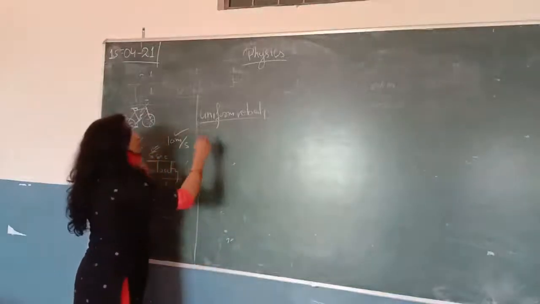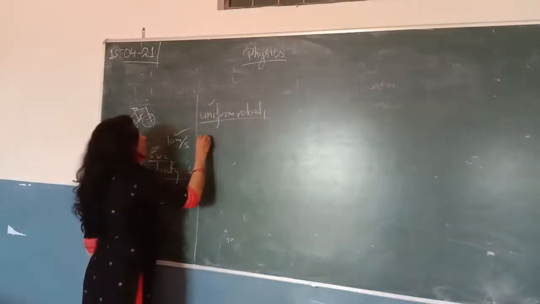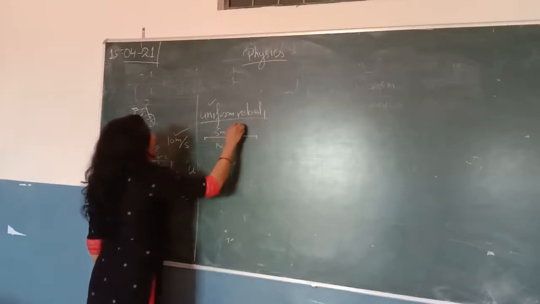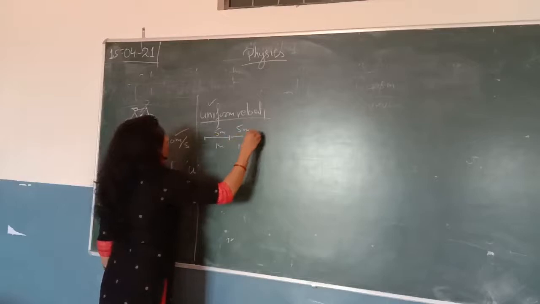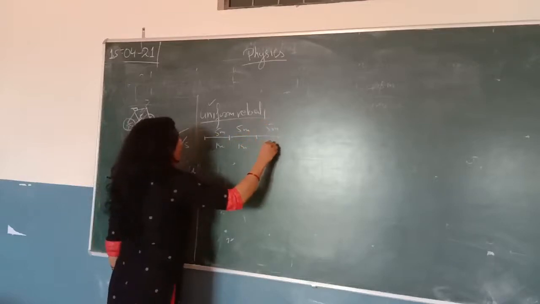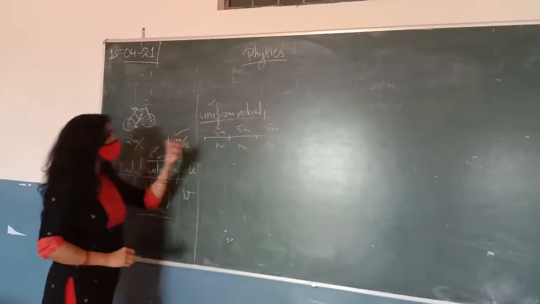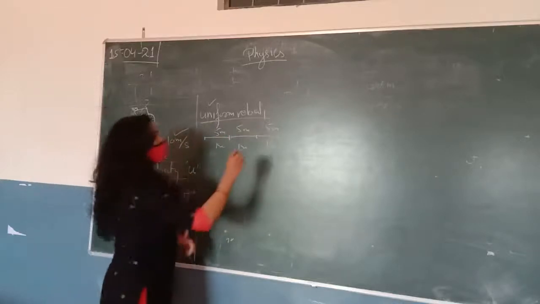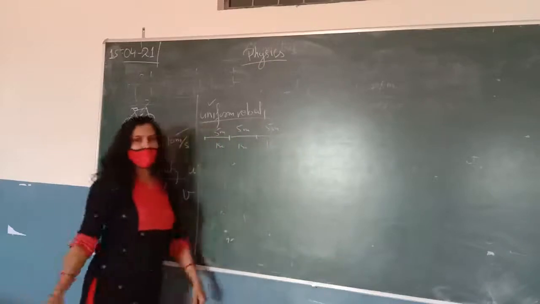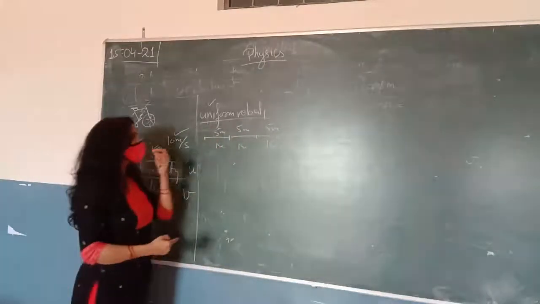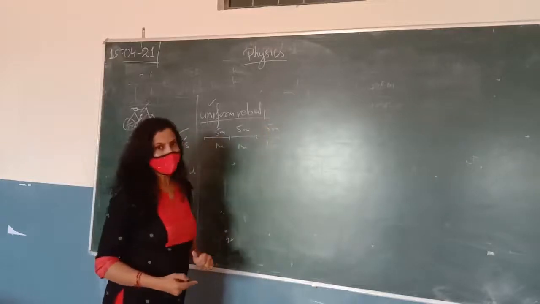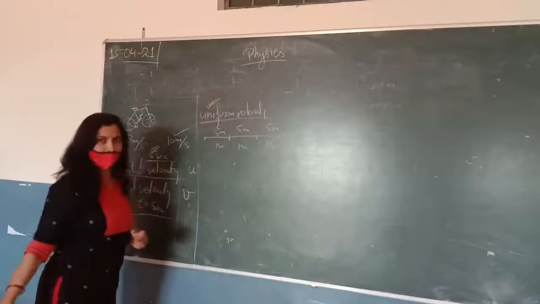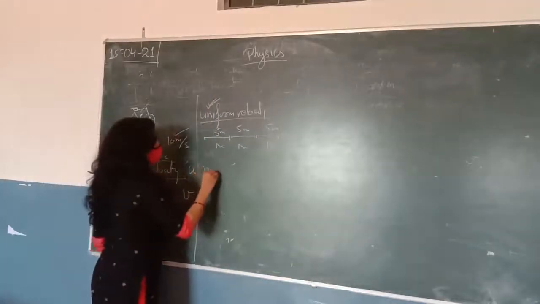So here, for the uniform velocity, we will say that if a body covers equal distance, suppose it covers 5 meters in 1 second, another 5 meters in another 1 second, another 5 meters in another 1 second. So in this case, we are covering equal distance in equal interval of time. And we are traveling in a straight line. The important thing is, it should be traveling in a straight line. So if the body covers equal distance in equal interval of time in a straight line, then the body has uniform velocity. And what about the non-uniform velocity?